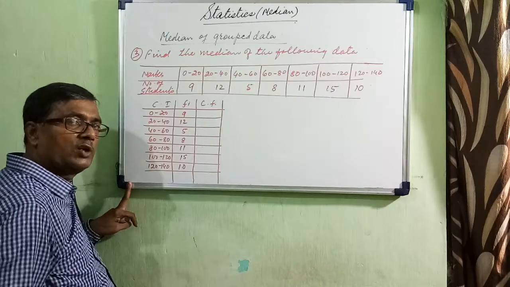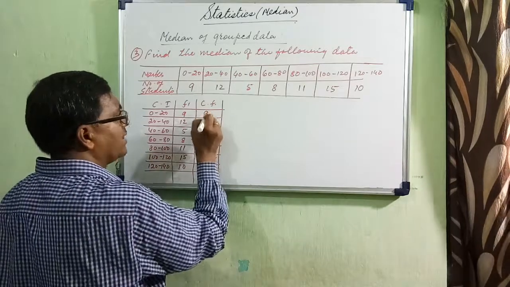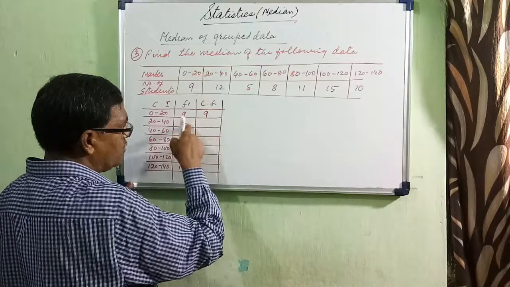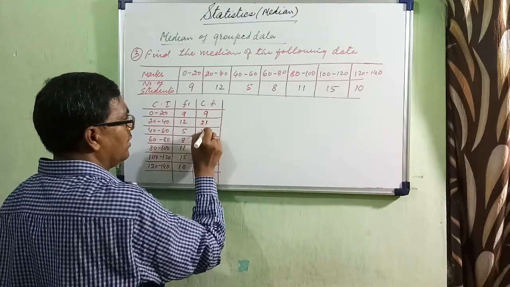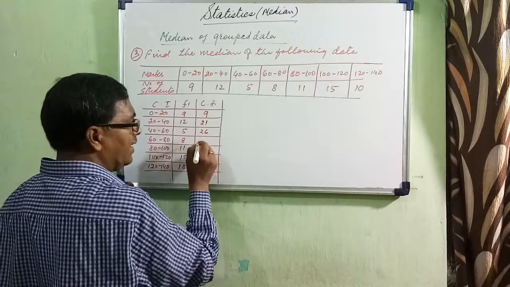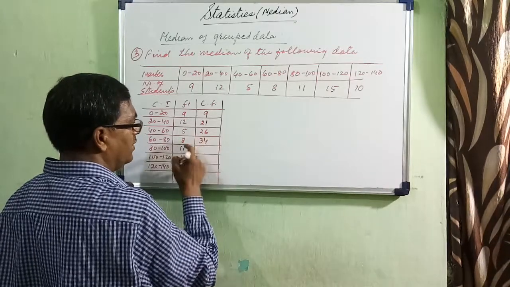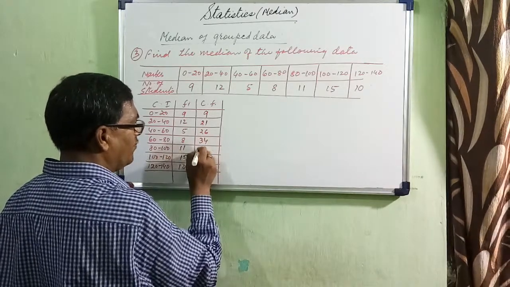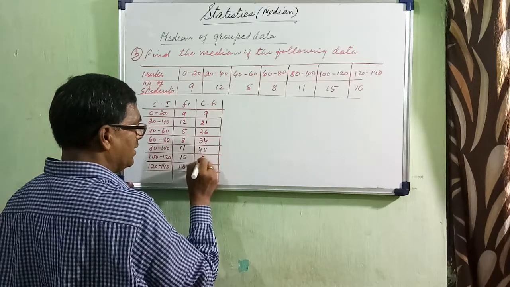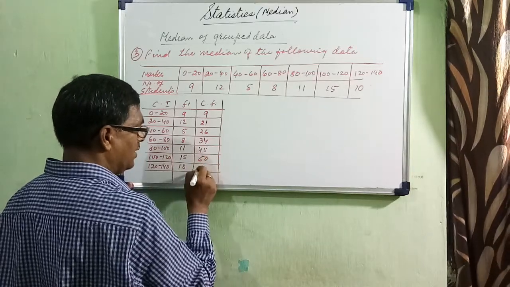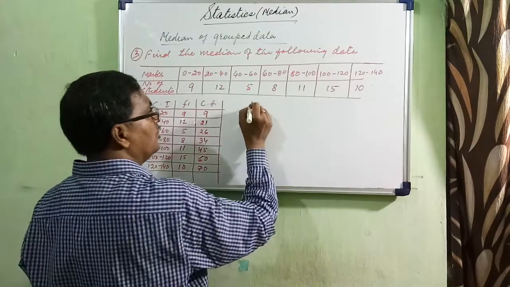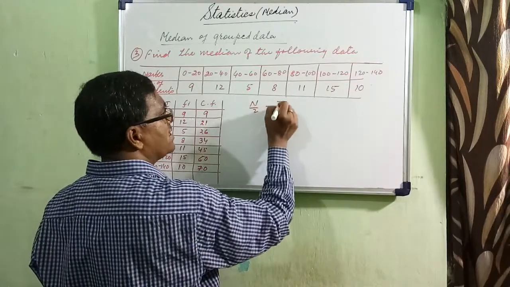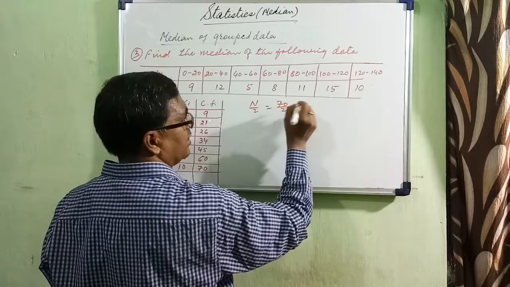Let us find out the cumulative frequency. 9, as I said, 9, and then after that 12 you add, how much? 21, then you add 5, 26, then you add 8, 34, then you add 11, 45, then you add 15, 60, then you add 10, 70. And now you need to find out N by 2, means 70 by 2, how much?